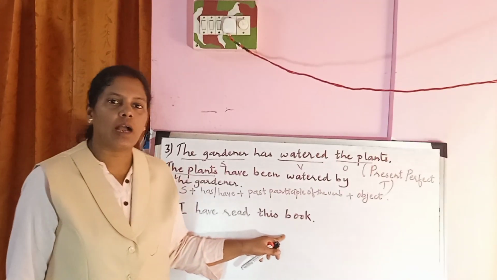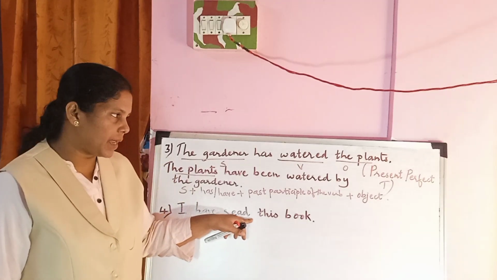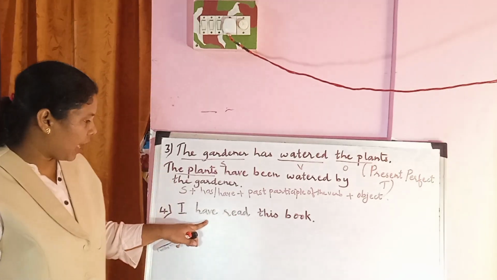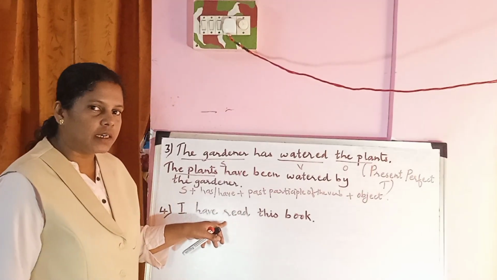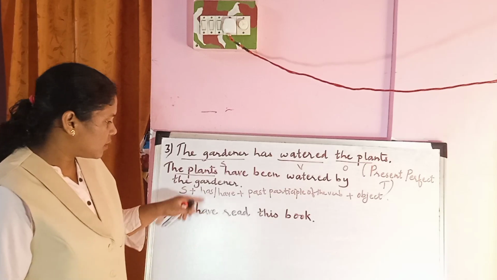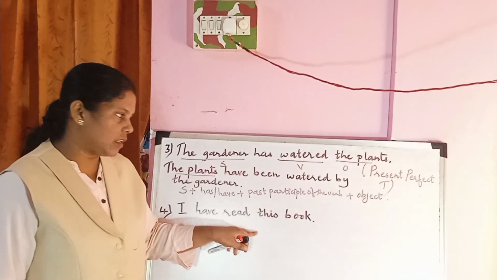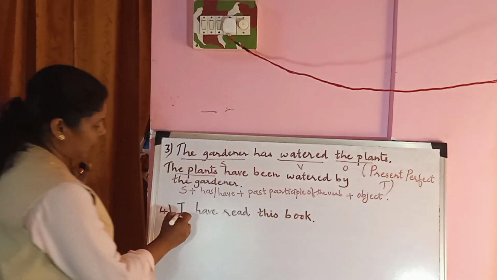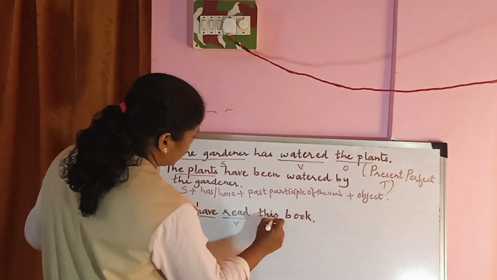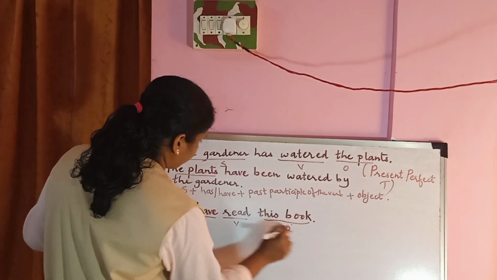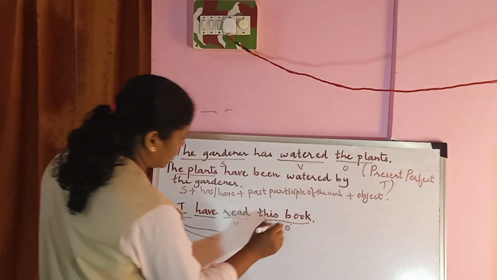I have read this book. Now this sentence is in the present perfect tense only. I have already read this book, so the action of reading is completed. The sentence is in the active voice. You will have to change it into passive voice. The structure is like this. I is the subject, have read is the verb, this book, book is the object. So now you will have to bring this here and this will go here.